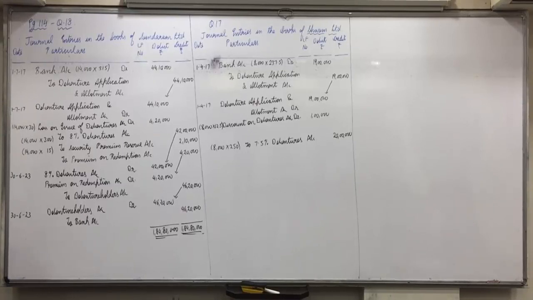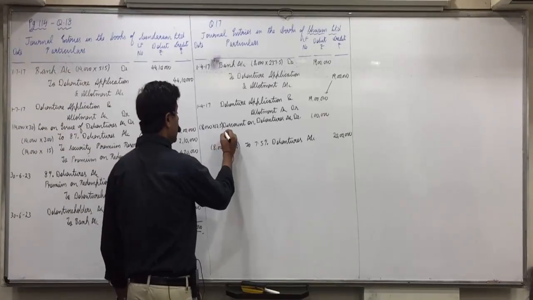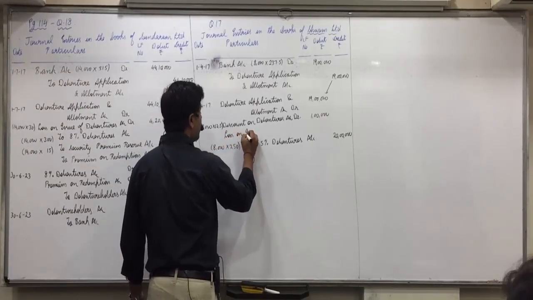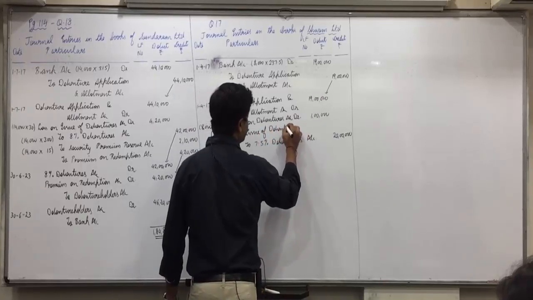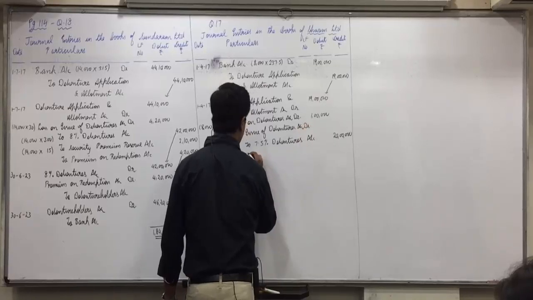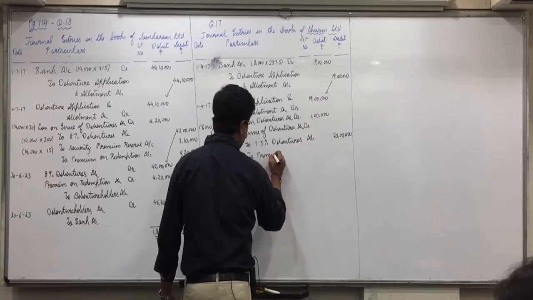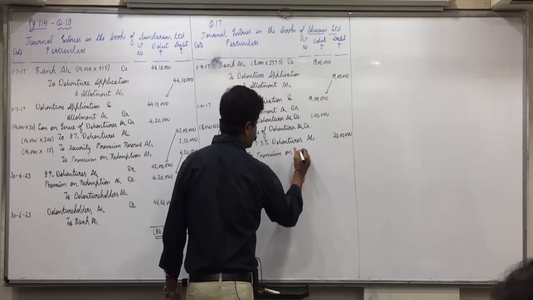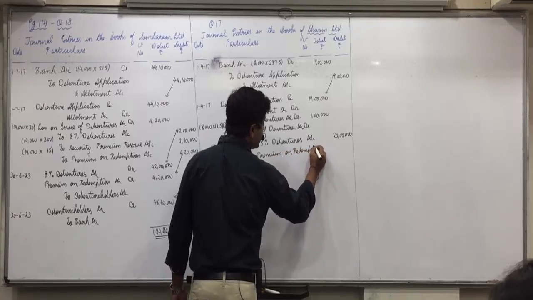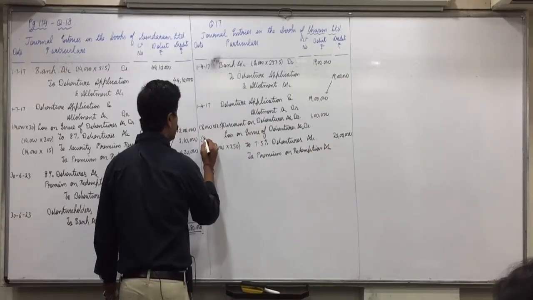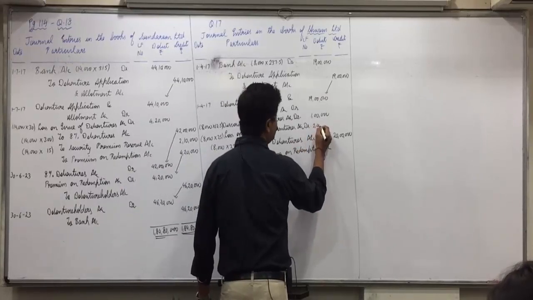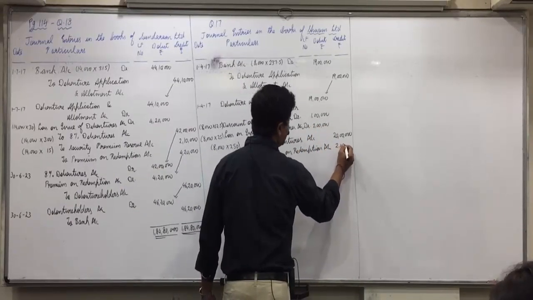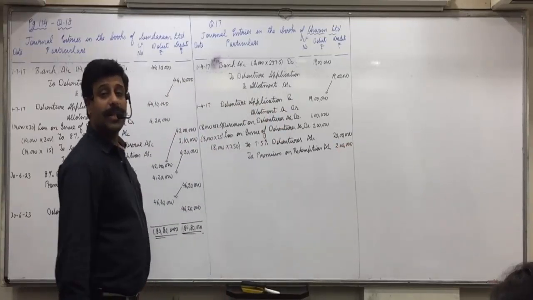Now, they are redeemed at premium, so what effect will we combine? Now we'll combine the effect of redemption at premium: loss on issue of debentures account debit to premium on redemption account. And what is the premium on redemption? 25. So 8,000 into 25, 2 lakhs. Loss and liability both will be 2 lakhs. Did you understand this, everyone?